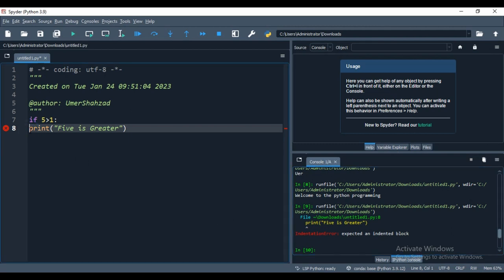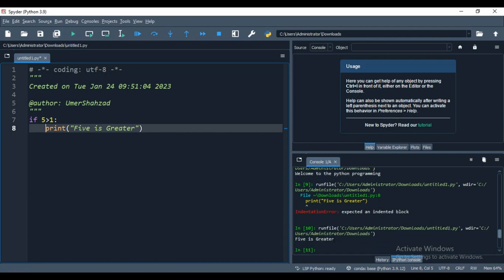So once I give the proper indenting, as you see, this cross has been removed successfully, and when I run this code, everything is okay, there is no red line or error. 5 is greater. The code is simply calling the function, whatever is written in the function. Once the code runs, it doesn't display the print function itself, it just displays the result of whatever is in the print function.